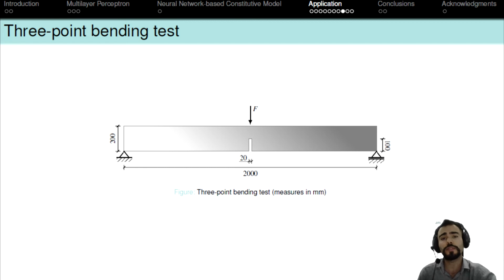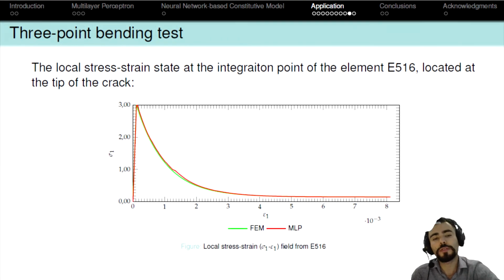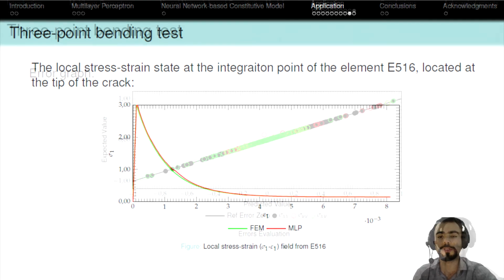The problem is presented in the figure above. The beam has a thickness of 50 mm and is subjected to a central load F of 0.8 kN. The following figure shows the local stress-strain state at the integration points of the element 516. This element is located at the tip of the crack and is under tension. Once again, the multilayer perceptron was able to predict with great accuracy the stress history of the current element, but now in a different structure.